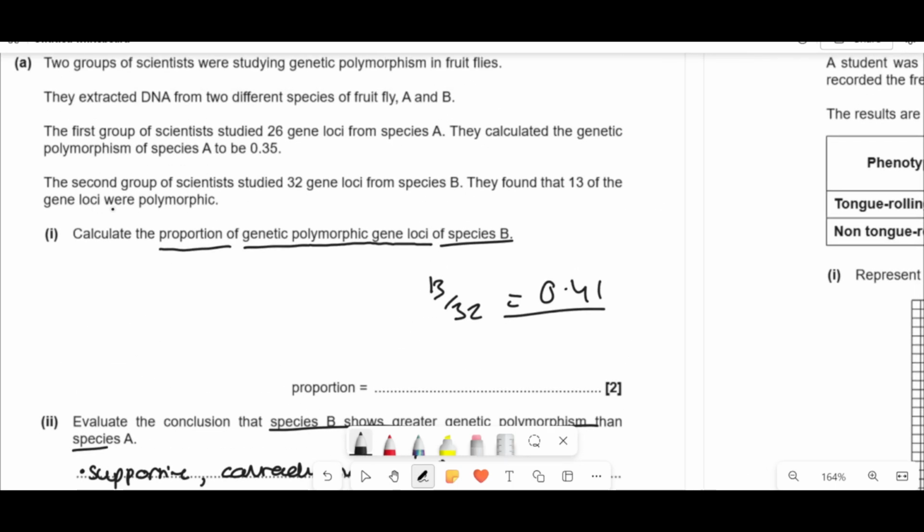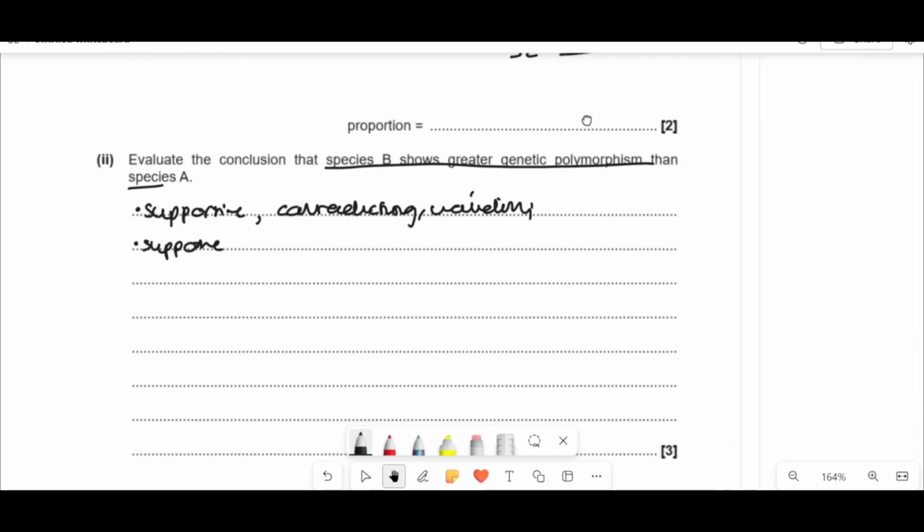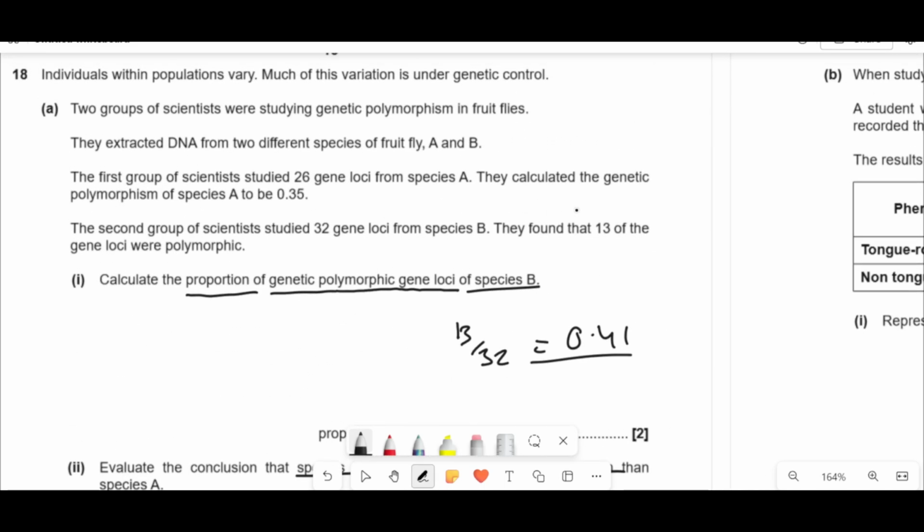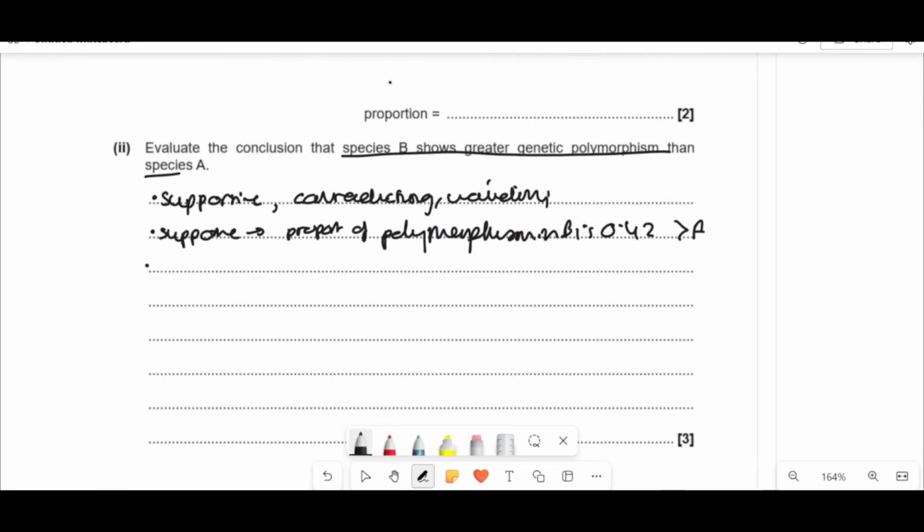So supportive statements, if we look already, is that the proportion of polymorphism in A is 0.35, whereas in B it's 0.41. So the supportive statement immediately is that the proportion of polymorphism in B is 0.42, which is higher than A, so supportive. Now, there's no contradicting statements directly here saying that B is lower than A. There's literally nothing in the question that directly contradicts it. So all the rest of the issues lie with validity.